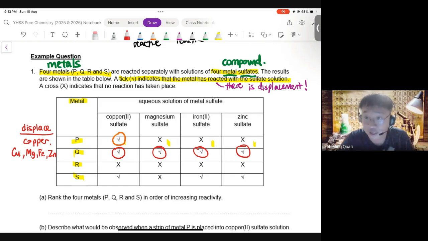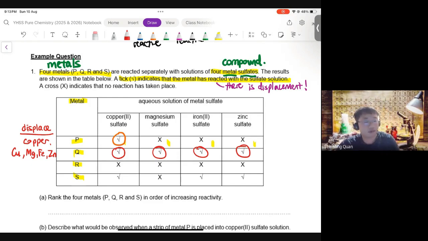Now, this is significant. Remember, what can displace what? The rule is the more reactive metal displaces the less reactive metal from its compound. This means that Q should be more reactive than copper, magnesium, iron, and zinc. Q is more reactive than all 4 of these metals.